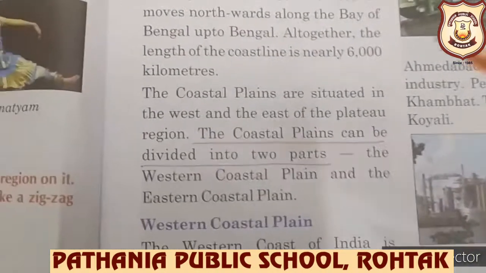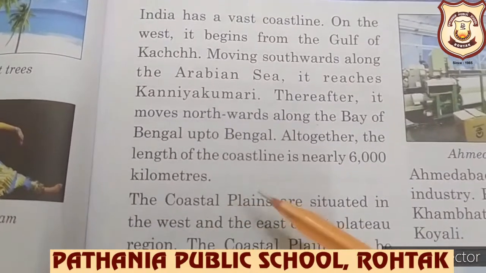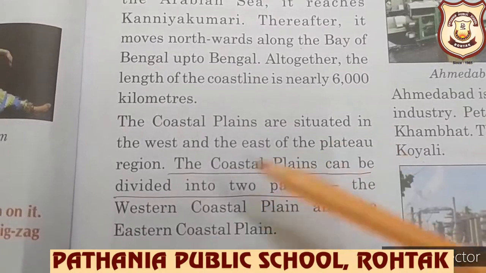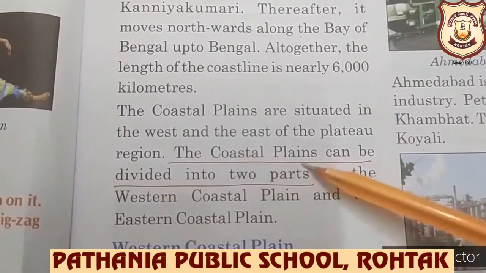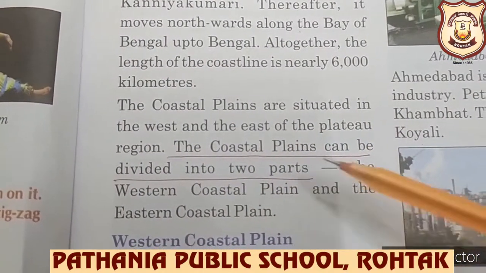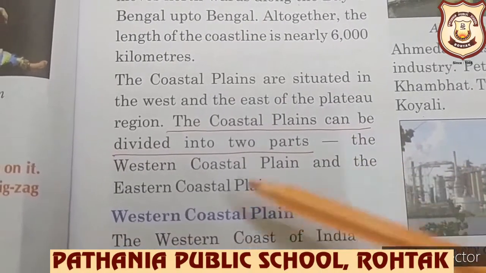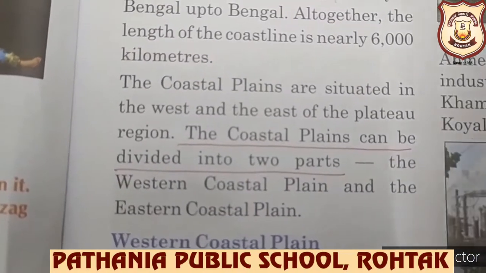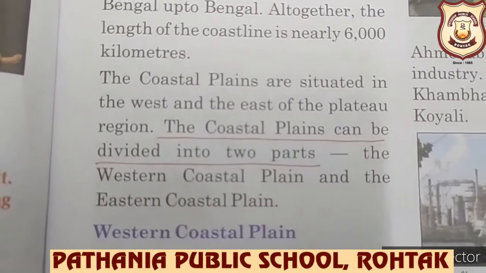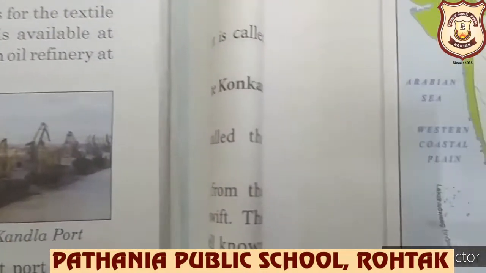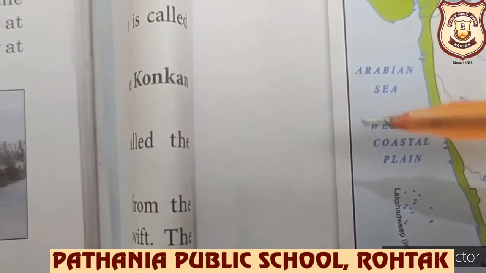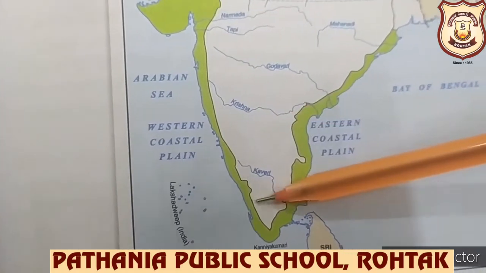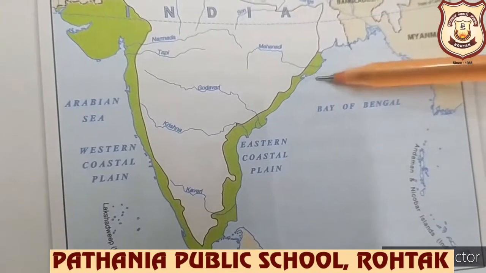Okay, so now you can see the coastal plains are situated in the west and the east of the plateau region. The coastal plains can be divided into two parts, the western coastal plains and the eastern coastal plains. Well, number one, you can see here, that is western coastal plains, and the eastern coastal plains.